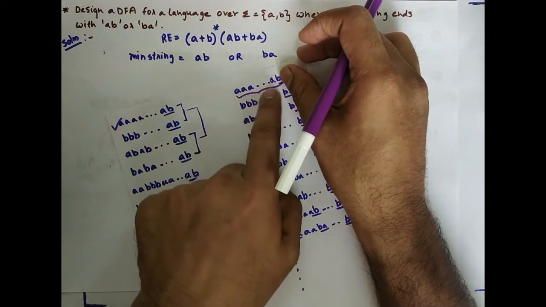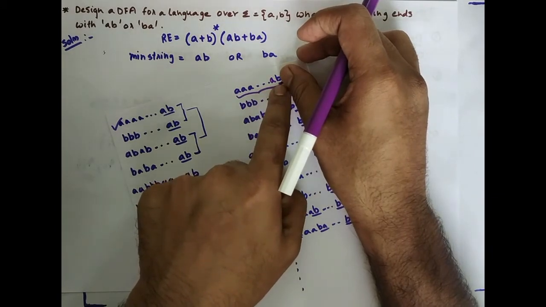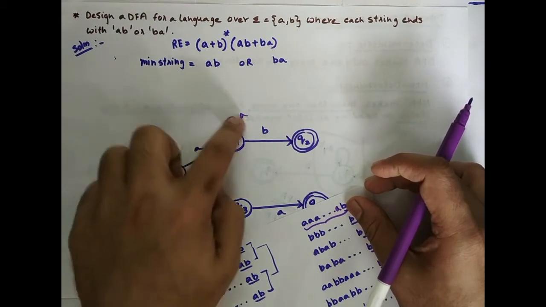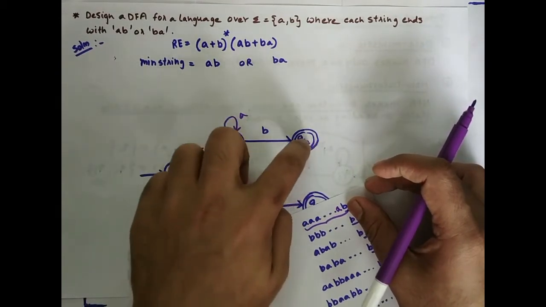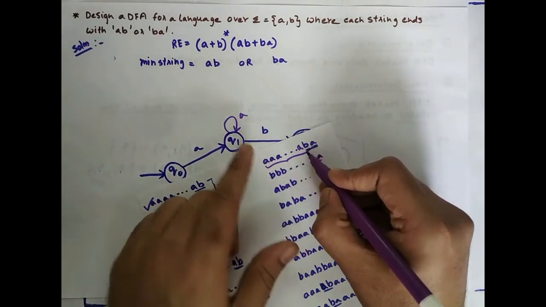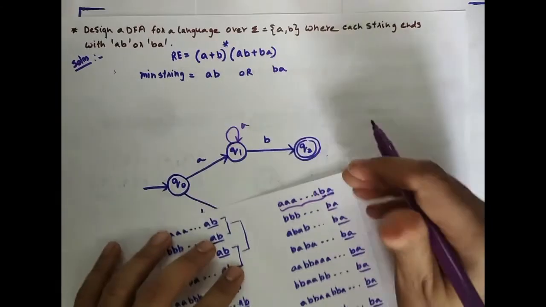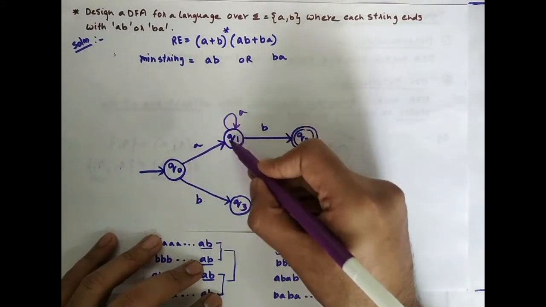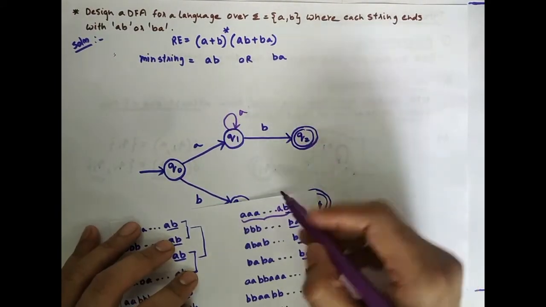N number of A's ending with AB should be accepted. Is it accepted? N number of A's ending with AB is already in the final state. Now when this last A is appended to it, it should still remain in the final state. So after AB it comes here, n number of A's, then the second last A and B, it has already come here till this.